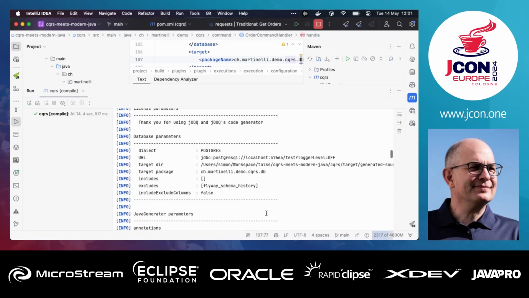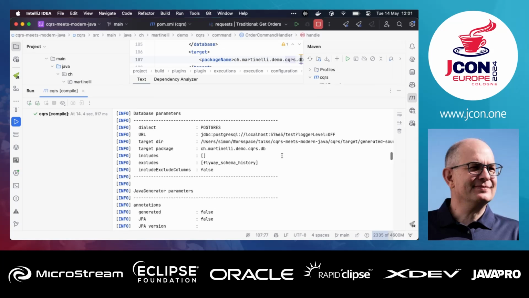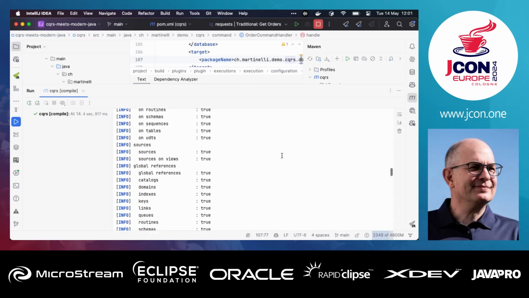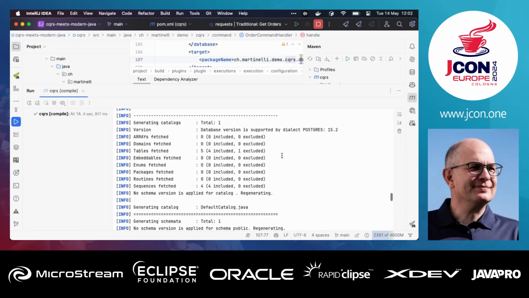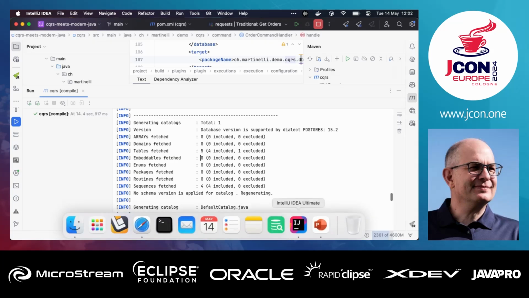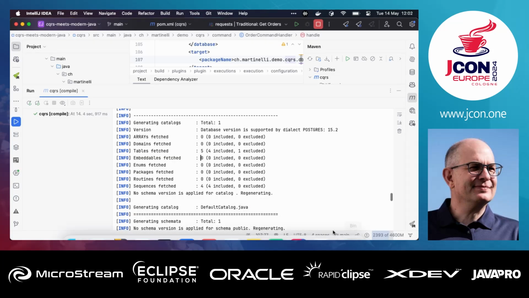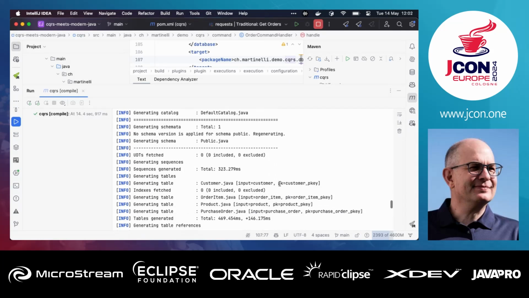And then the jOOQ generator is accessing the database here at the random port that Testcontainers generated. And now jOOQ is introspecting the database and trying to find database objects. And finally it found the database objects, so it found like 5 tables, one was excluded, and we also have sequences, so it uses that, and that's it.